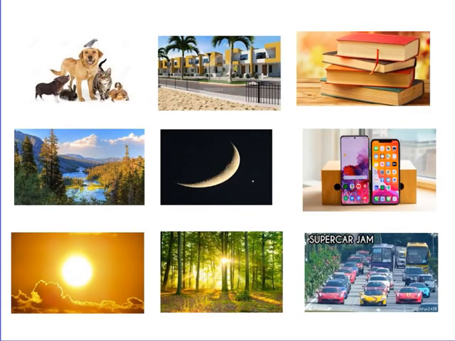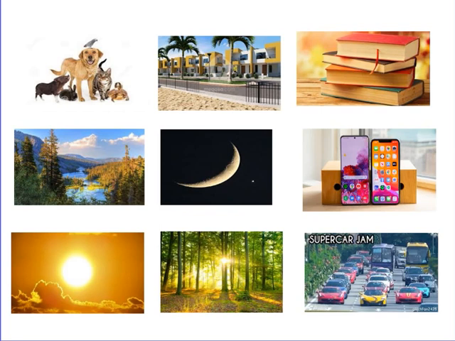Now, let's observe some pictures. If you look at the pictures, we have some objects mixed up.